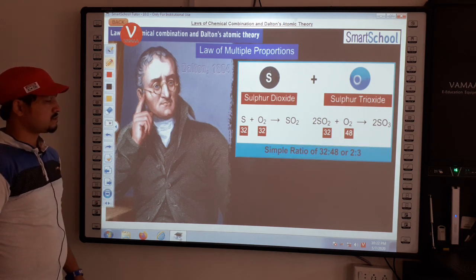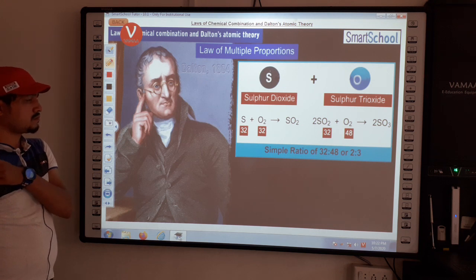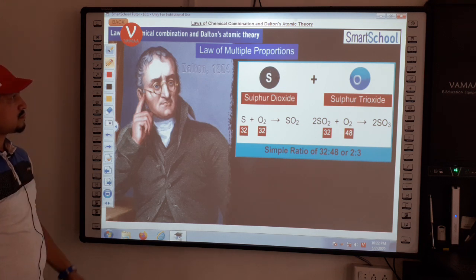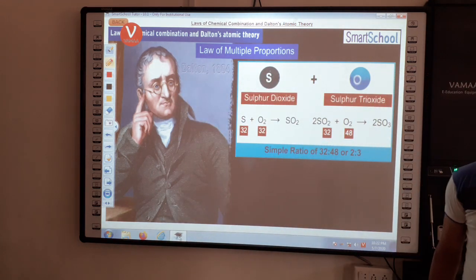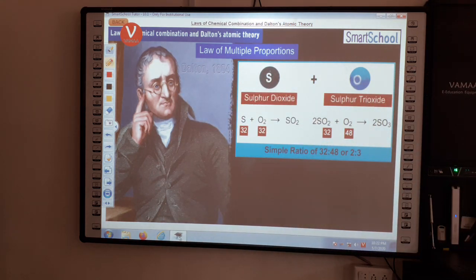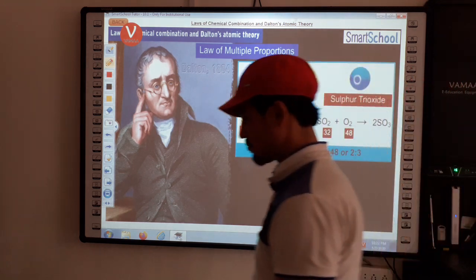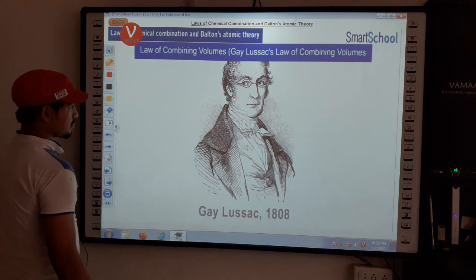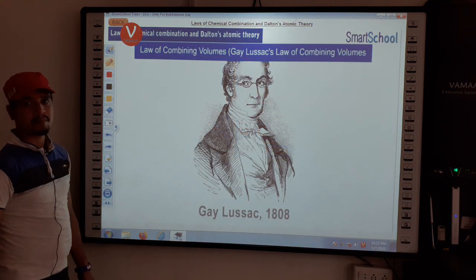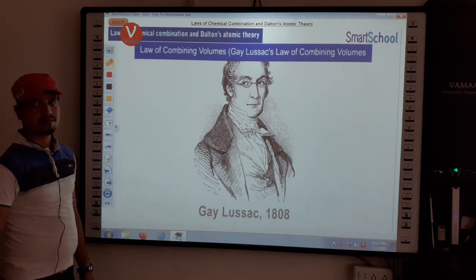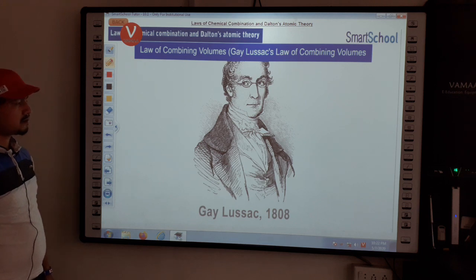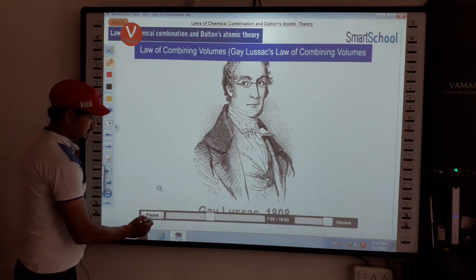In these reactions, a fixed amount of sulfur is combining with multiple proportions of oxygen to form sulfur dioxide and sulfur trioxide. In 1808, Gay-Lussac put forward a generalization which defines the relationship between volumes of gas.